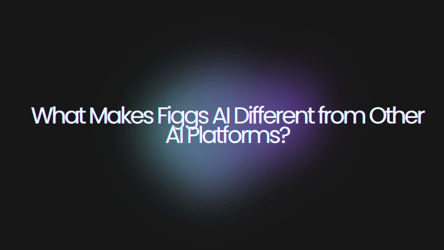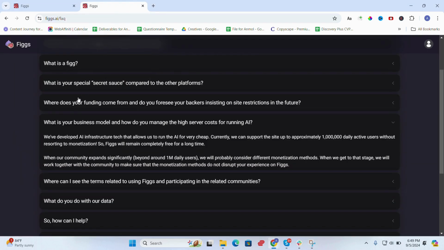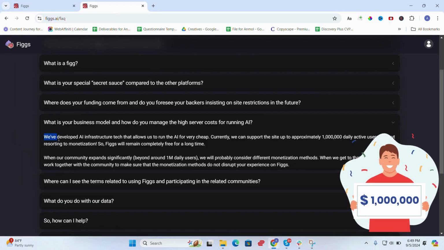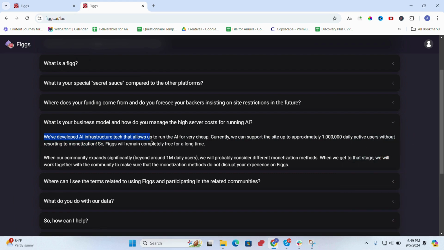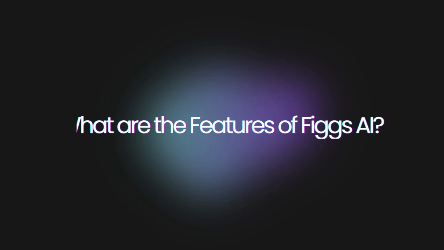But what makes Figs AI different from other AI platforms? With advanced AI infrastructure, Figs AI supports up to 1 million daily users without requiring any monetization, providing an accessible platform for everyone. Now let's come down to what are the features of Figs AI.